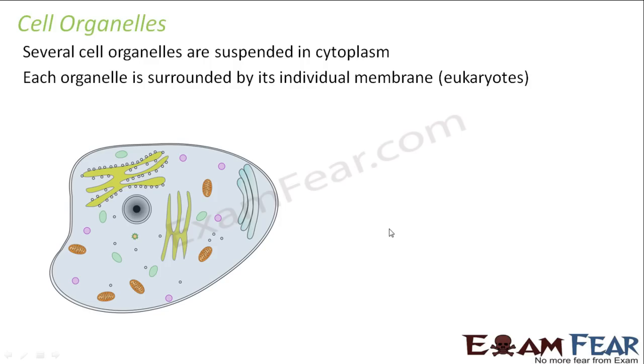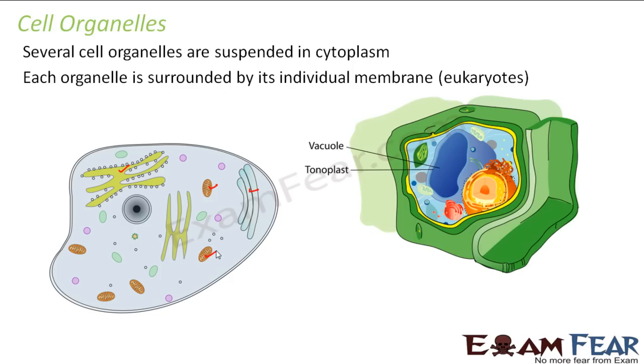Here you can see the different cell organelles. This is a cell organelle. Right now I am not telling you the names because I'll introduce them in the next slide. This is one cell organelle, this is another, this is another, this is another. You can distinctly see the different cell organelles, and each of them is surrounded by its own individual membrane. Similarly, in case of a plant cell also, you can distinctly see the various cell organelles. This is one organelle, this is one organelle, this is one organelle, right?